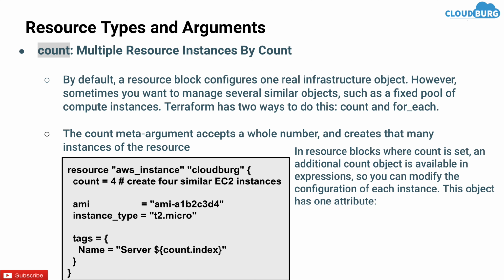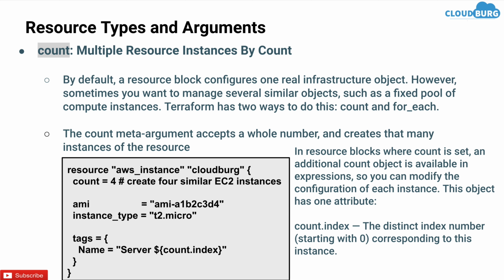In a resource block where count is set, an additional count object is available in expressions, so you can modify the configuration of each instance. This object has one attribute, which is count.index. The index, as I discussed, starts with 0 corresponding to that particular instance.